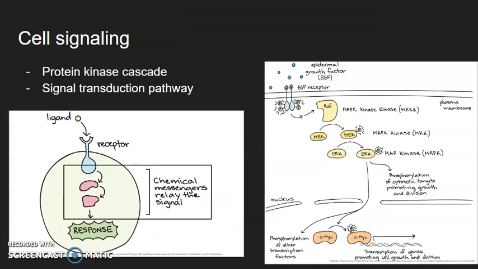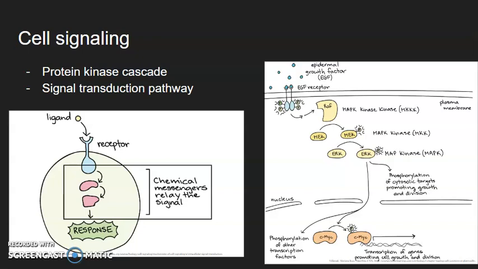In order for a cell to get information to perform a function, it has to go through a certain process. In the photo on the left, you can see a ligand, or a signaling molecule, going into a receptor on the outside of the cell. This receptor then relays information to proteins inside the cell through the transfer of different proteins until it gets to the nucleus of the cell, in which a response will commence. This way of relaying information is called a signal transduction pathway.